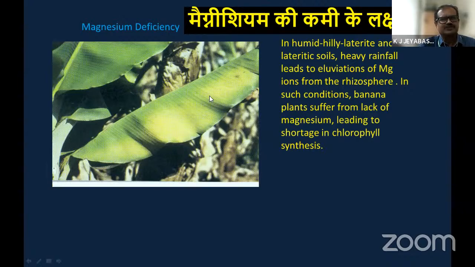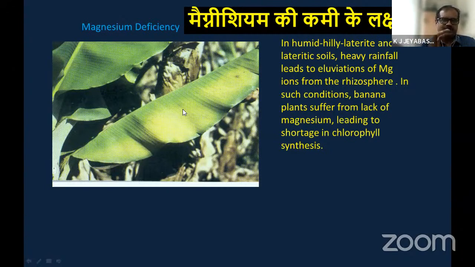In between the region, you can see this yellow coloration is there. This is due to lack of chlorophyll. This type of magnesium deficiency symptom is also induced by the presence of a large amount of potassium. By overemphasis, we are applying more potassium. Definitely, this type of magnesium deficiency symptom will also be induced in banana plants.